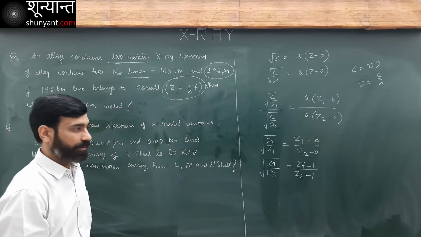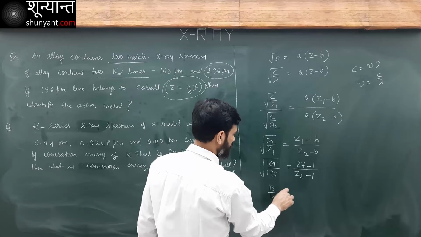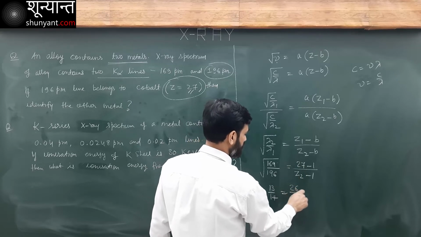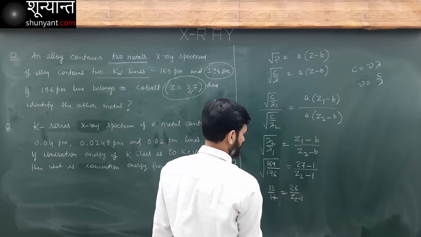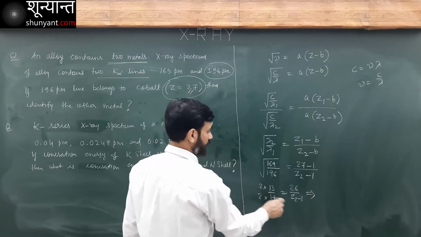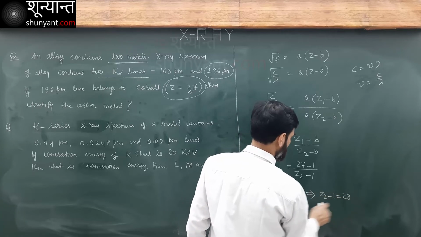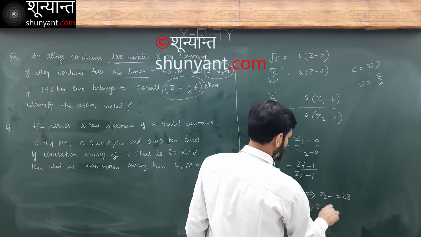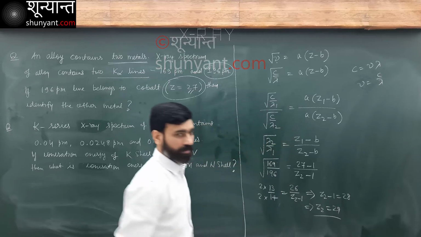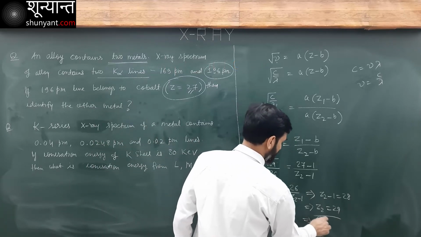So here I have 13 over 14 is equal to 26 over (Z2 minus 1). Now if I multiply it by 2 here, I get Z2 minus 1 is 28, Z2 is 29. The other metal is 29, that is copper.